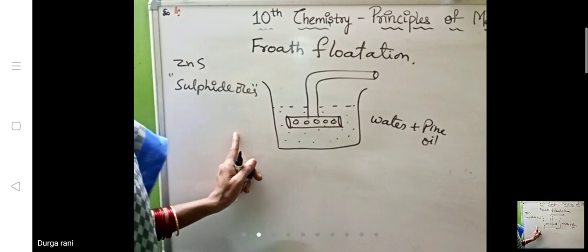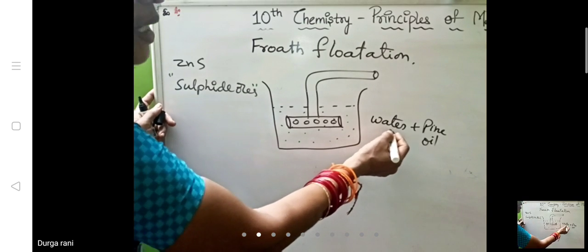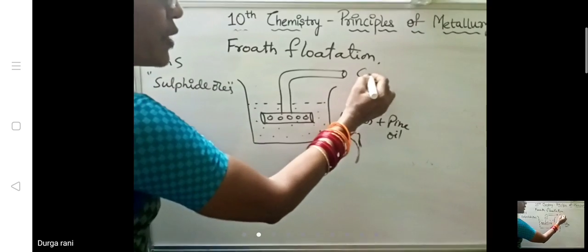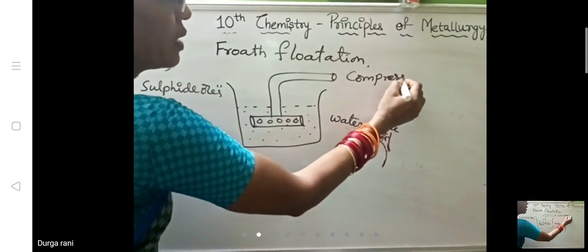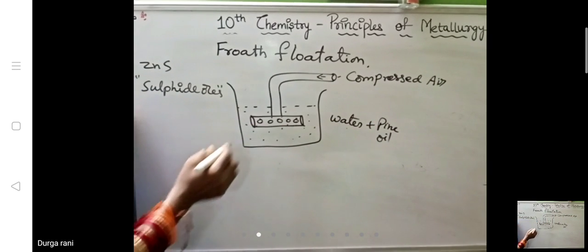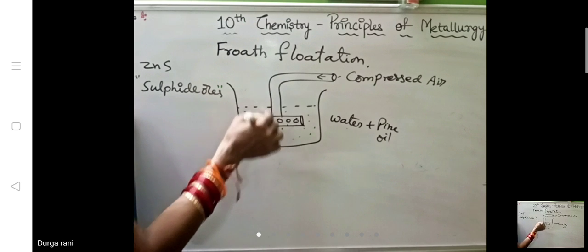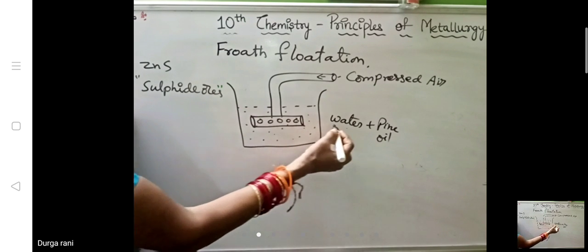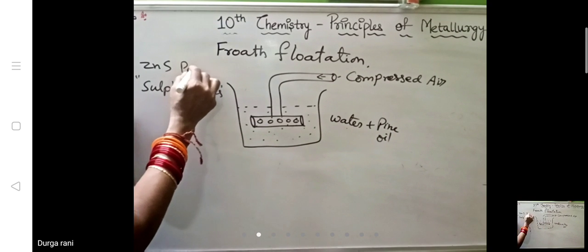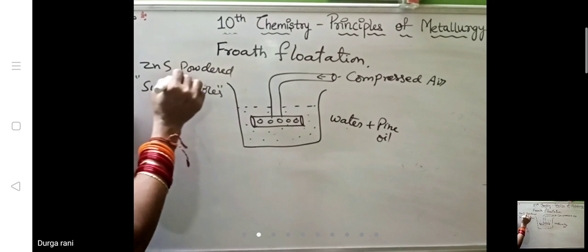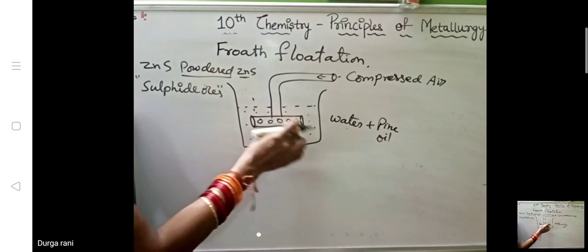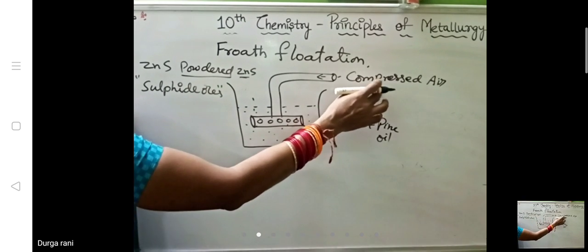Here, this is the trough where we have taken the water and fine oil mixture, and this is the compressed air we are sending through this pipe. This pipe has holes, and it is kept in the container with water and fine oil mixture. We need to add the zinc sulfide powder. The powdered sulfide ore is to be taken and thoroughly mixed in this water and fine oil using compressed air.